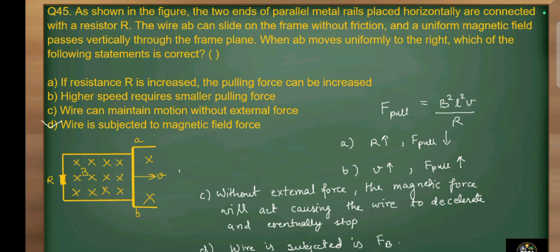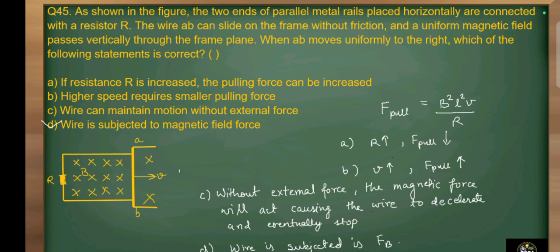Now next question, that is question number 45. As shown in figure, the two ends of parallel metal rails placed horizontally are connected with the resistor R. The wire AB can slide on a frame without friction and a uniform magnetic field passes vertically through the frame plane. When AB moves uniformly to the right, which of the following statements is correct?